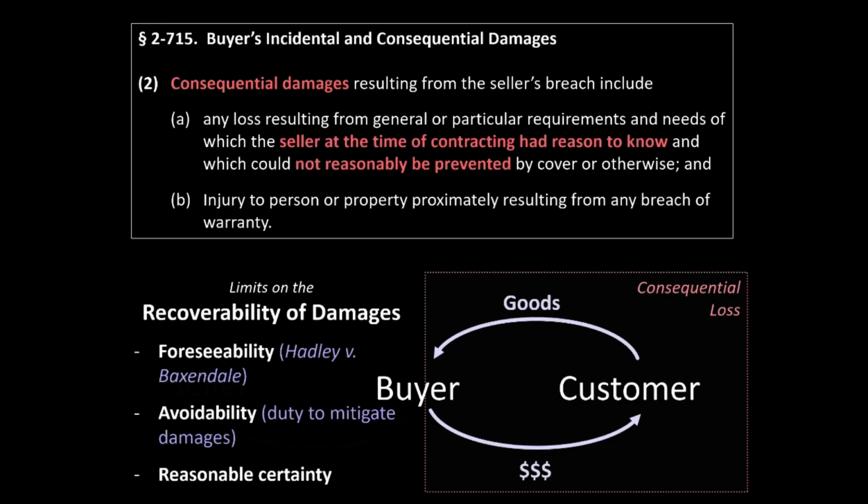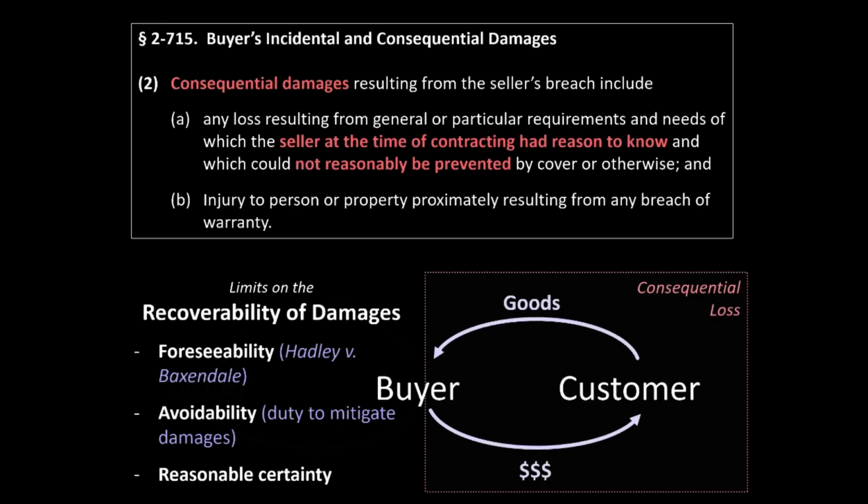Thus, the buyer bears the burden to prove with reasonable certainty two distinct elements to recover damages. One element is of causation. The buyer must prove with reasonable certainty that the seller's breach in fact caused the buyer to suffer losses. The other element is of measurability. The buyer must prove with reasonable certainty the extent or amount of the losses that the buyer suffered as a result of the seller's breach.